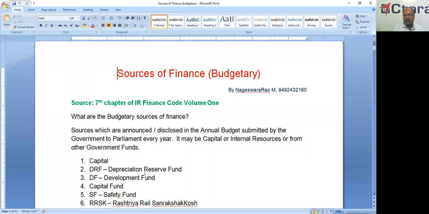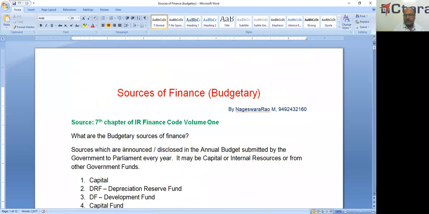What are the sources of finance? We'll check. Here, sources of finance are of two types. One is budgetary sources of finance, another is extra budgetary sources of finance. Budgetary sources means the sources which are announced or disclosed in the annual budget submitted by the government to the parliament every year. Extra budgetary sources means those which are outside the scope of the budget. That means IRFC, EBR, and PPP. All these are considered extra budgetary sources.